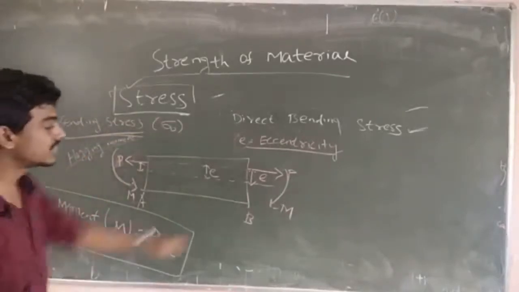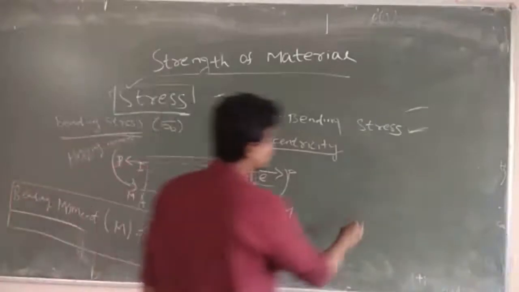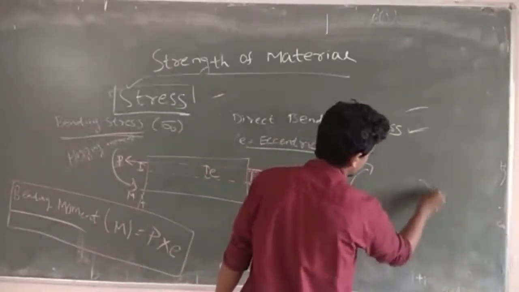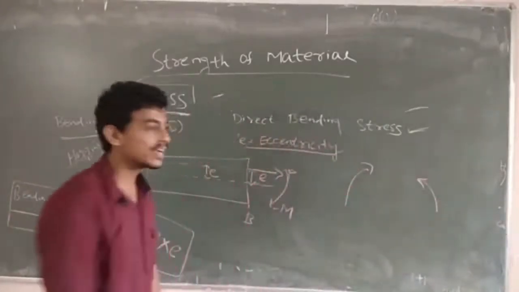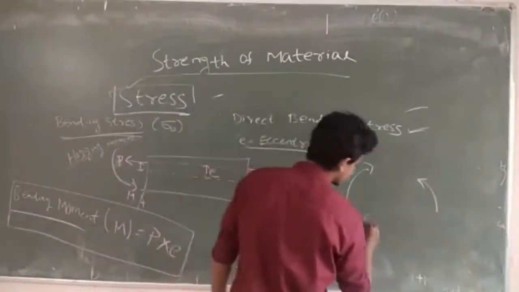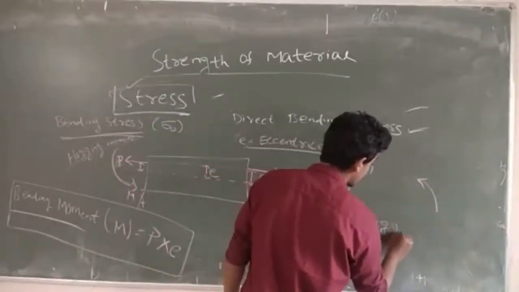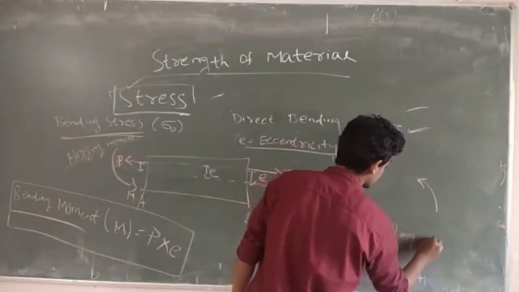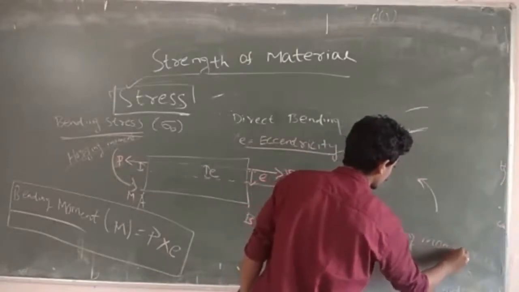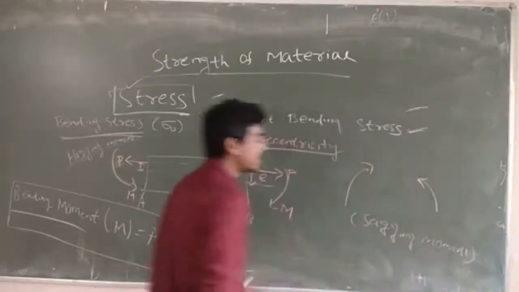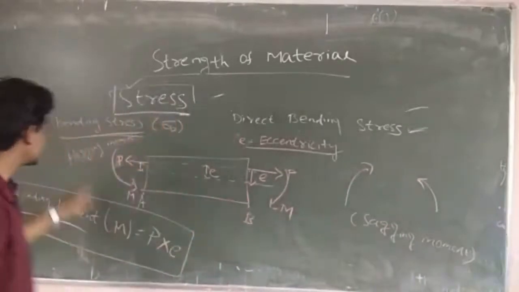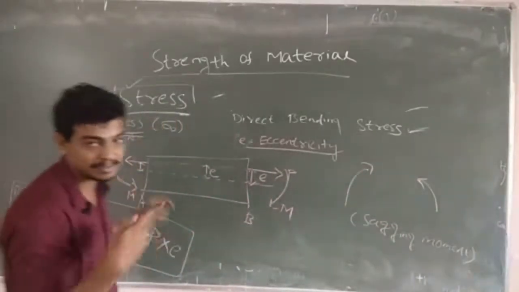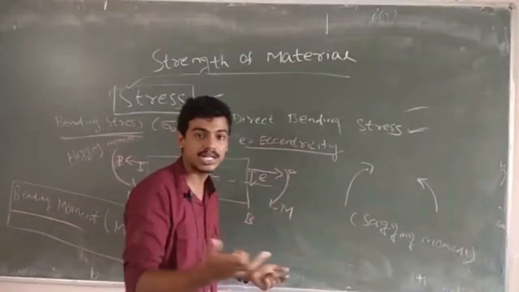If the direction of the moment is like this, then you can say this is a sagging moment. Detail about sagging moment, bending moment, hogging moment we will study in one chapter, bending, shear force and bending moment.